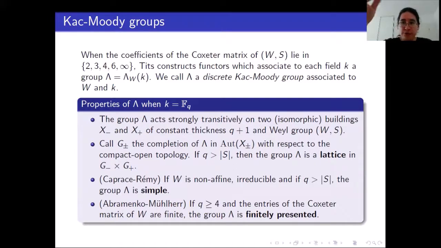So if we take all of these hypotheses together, we choose a non-affine Coxeter group, irreducible, with finite entries in the Coxeter matrix, and we choose q to be large enough, we have a finitely presented simple group that is a lattice in a product of topological groups.